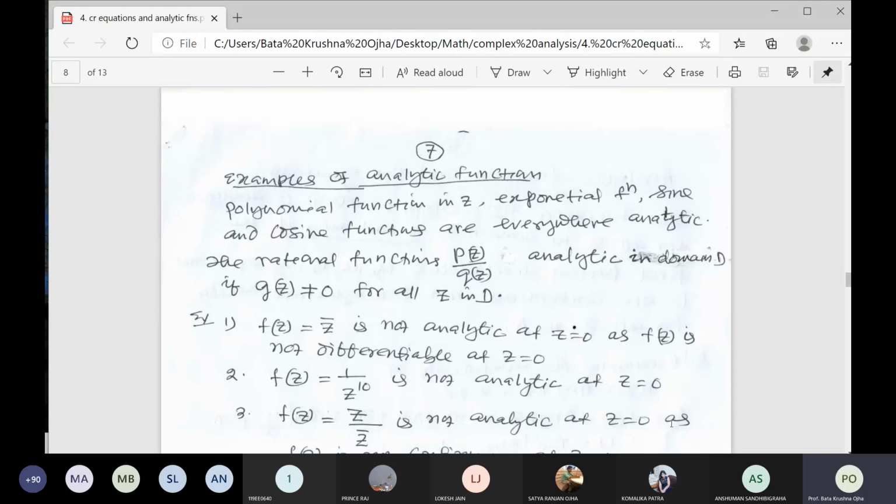So these functions have another name: entire functions. Entire means it is analytic everywhere. Therefore, these are entire functions.